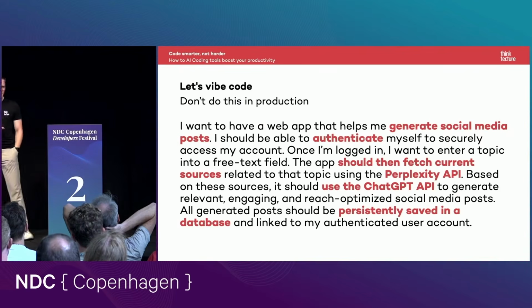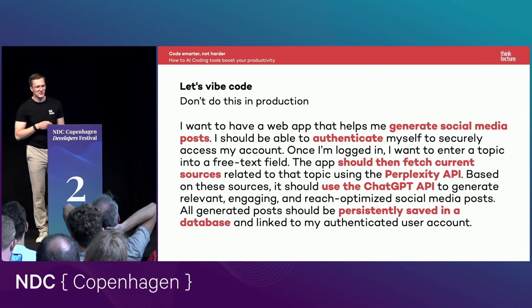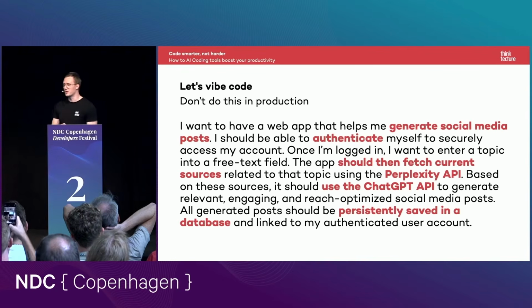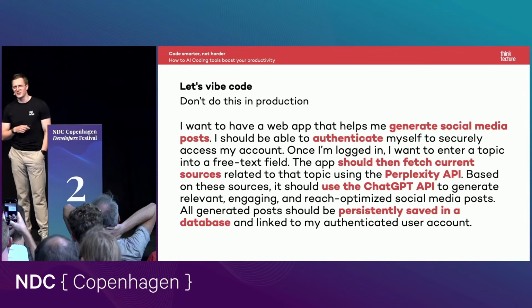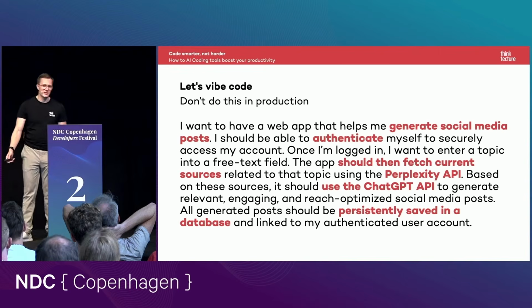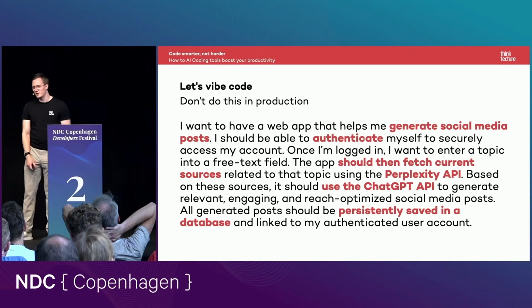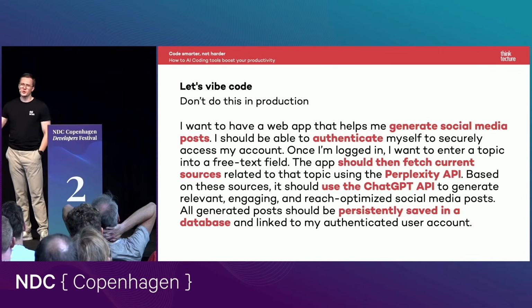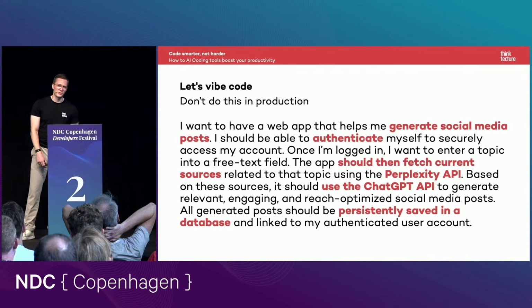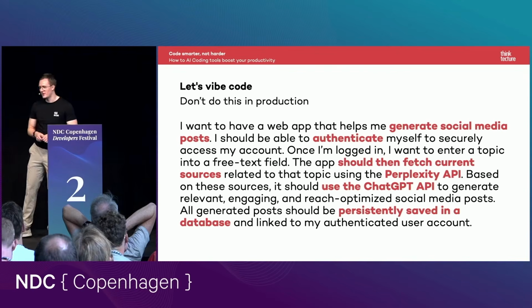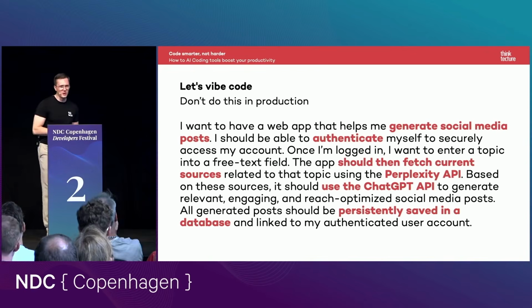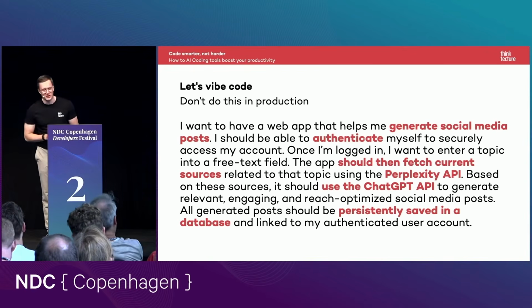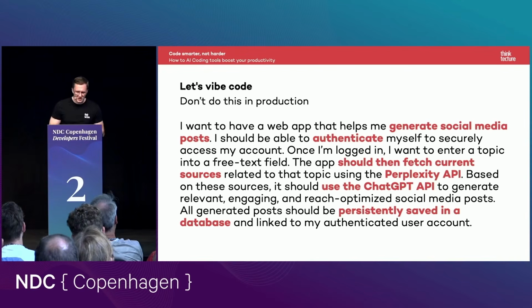I want to start a new business. This is my idea, because I'm an AI influencer. I want to create a social media application that helps me, of course, use AI to generate my social media posts. I want to use the Perplexity API for researching and the ChatGPT API for generating the posts. Of course, I also want to have user authentication and persistence in a database. Okay, so let's get started.